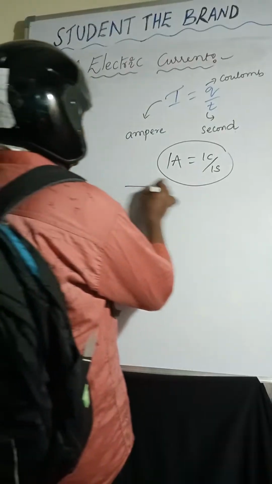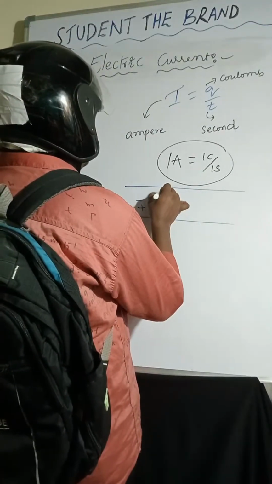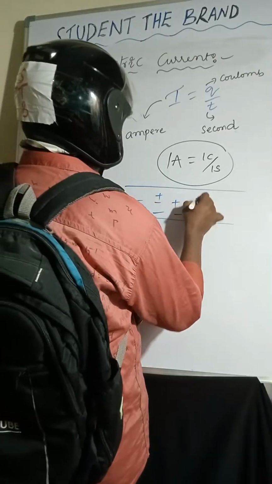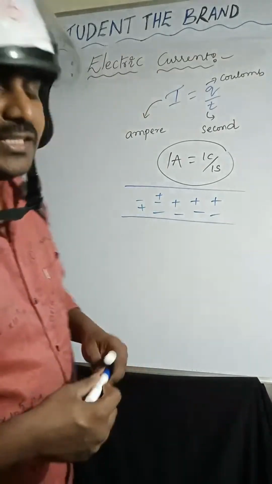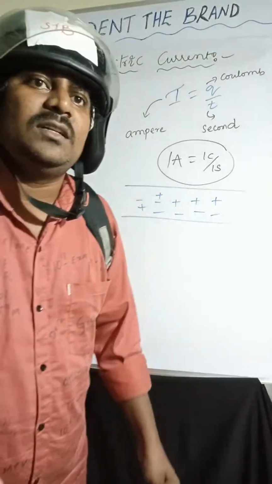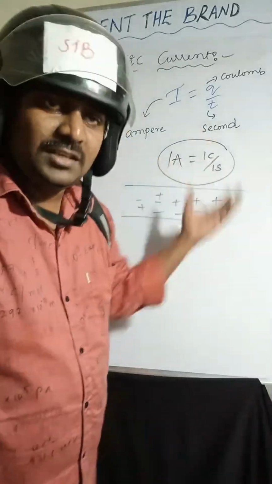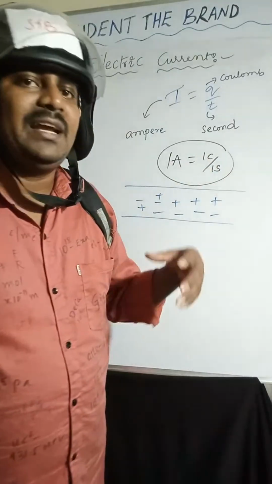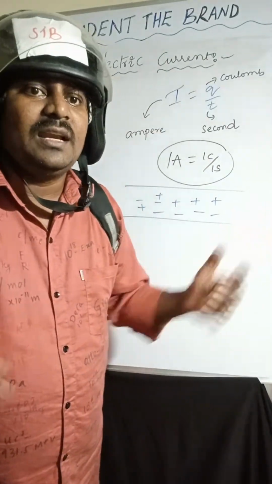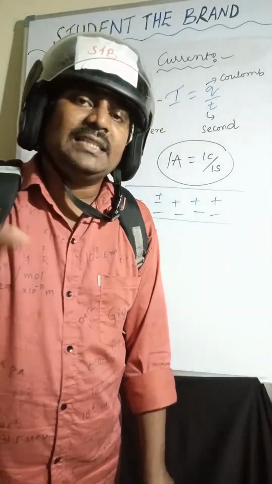So inside of the conductor, many charges will move. If only one electron moves, or only two electrons, or only three electrons or protons go, we can't say current is flowing. There are many charges moving inside of the conductor. That is the reason.